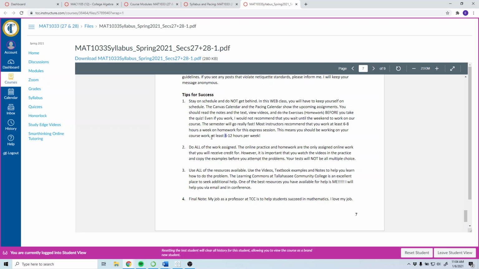Do all the work assigned. I can't stress this enough. That's why the practice and homework are worth more than they normally are, because you need to know how to do the problems. Your tests will not be all multiple choice. There's multiple choice on the test, but it's not all of it. So you have to know what you're doing. You can't just guess your way to passing this course.